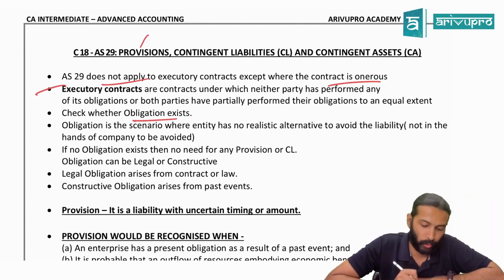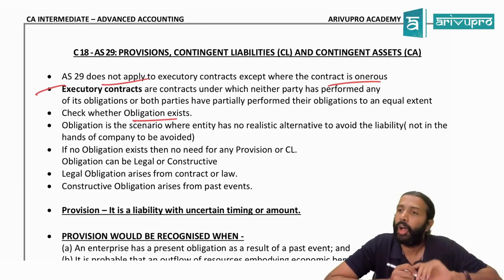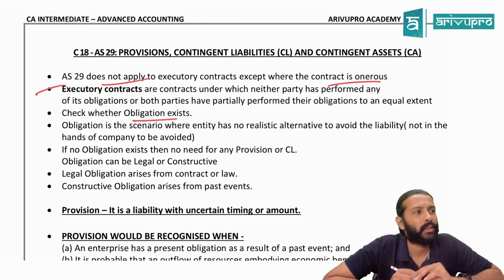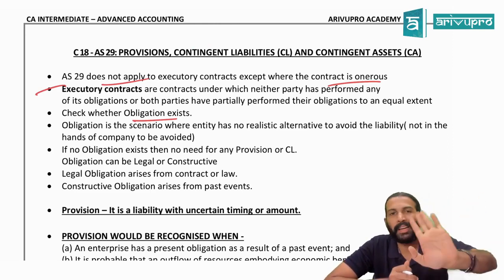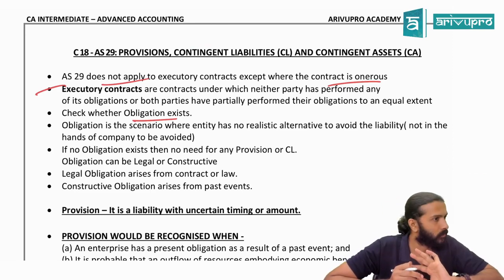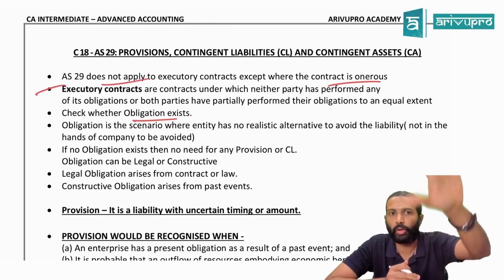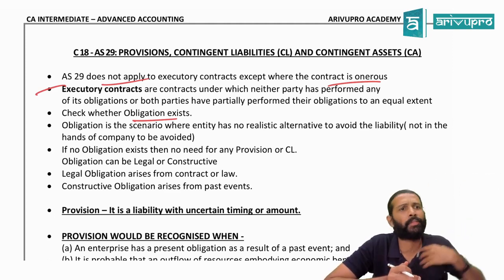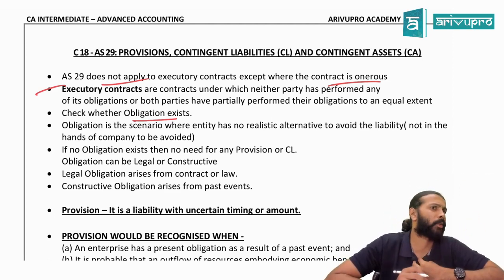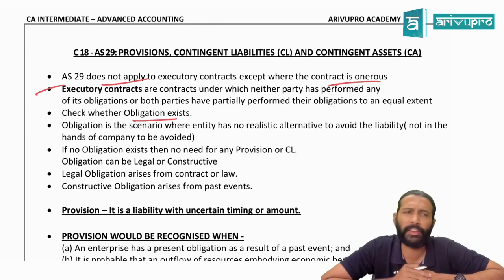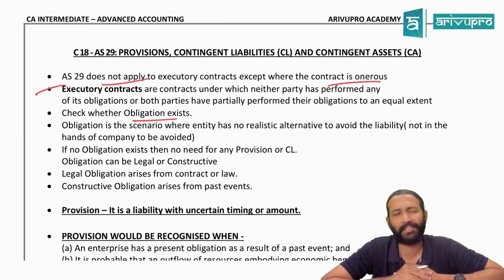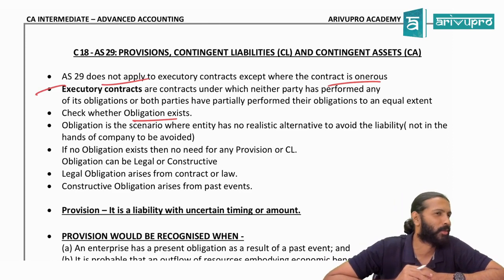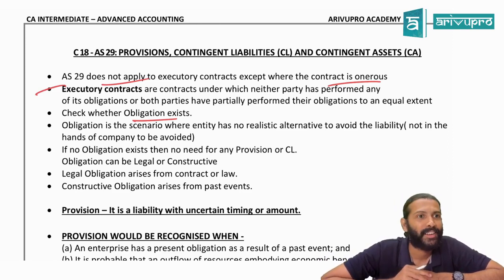What is the next question now? What do we mean by obligation? Obligation means something which the company cannot escape from. They don't have any other choice but to settle that obligation. They have to go ahead with it. Like we have an obligation now, yes or no? You have joined our academy. Can we say, hey, we said we will take class, now we don't have the mood, please go? Can we tell you off like that? What will you do?